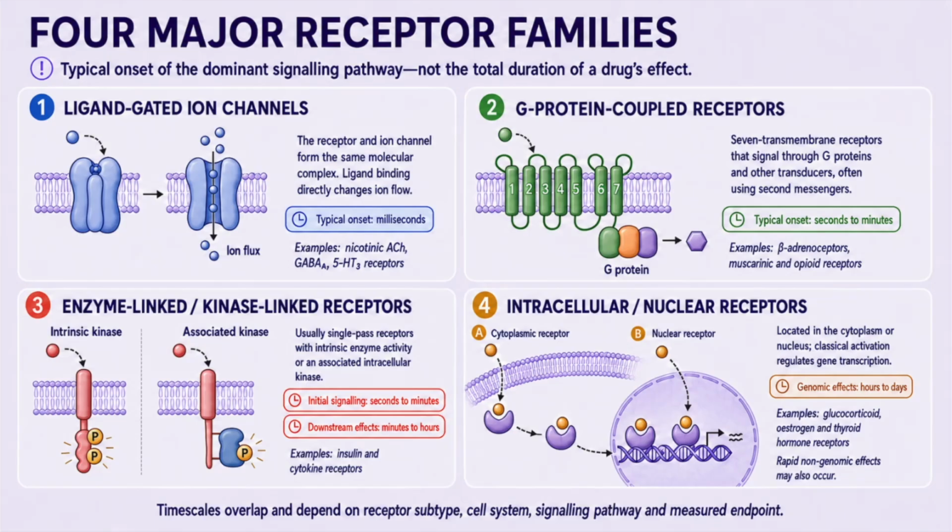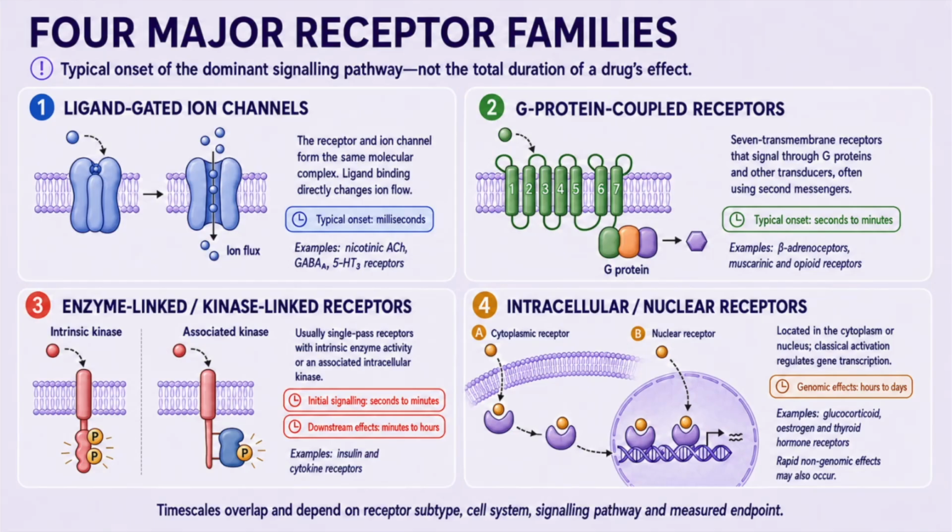Glucocorticoid receptors are commonly located in the cytoplasm before activation and then move into the nucleus. Thyroid hormone receptors, in contrast, are generally located in the nucleus and associated with DNA. Because gene transcription and protein synthesis take time, classical genomic effects usually develop over hours to days.